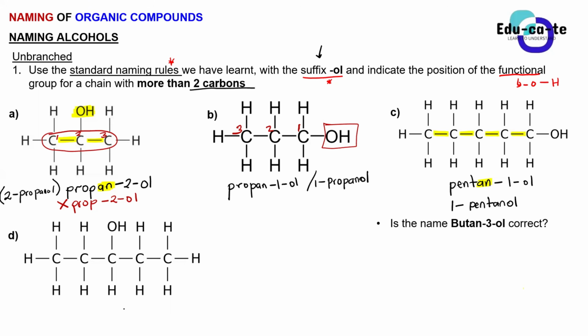So for this structural formula, when you number your carbons, you won't number from left to right because your OH is very far away from the leftmost carbon. So you must number from this carbon here because it's closer to the OH group. So this is 1, 2, 3, 4, and 5. So the pent there is coming from 5 carbons, and then the 1 there is telling us the position of the OH group. Then the suffix must be ol.